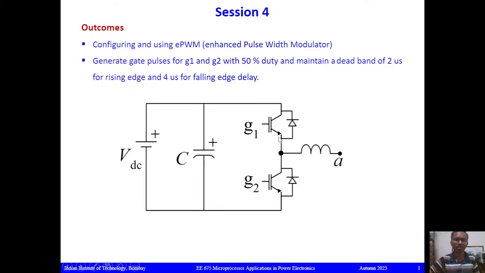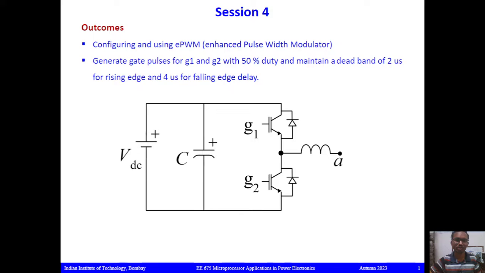In the previous session we have seen the timer 0 interrupt configuration using the LED blinking. It is going through the peripheral interrupt expansion module. In today's session we will see the configuration and usage of the ePWM module, enhanced pulse width modulator. Here also we can generate the interrupts using the ePWM for the ADC start of conversion, and if we want any interrupt we can do that thing also we will cover.